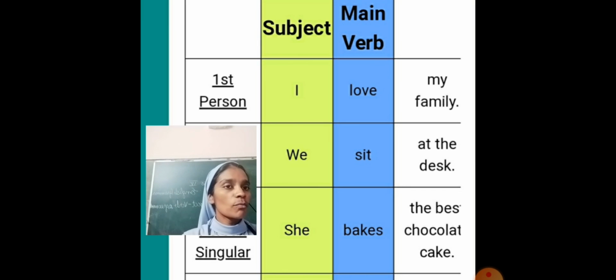I love my family. Here we have to use the base form with I, you, then all the plural subjects. Then we, that is a plural subject. So we sit at the desk. She, it is singular. She bakes the best chocolate cake. He plays football. You drink water.